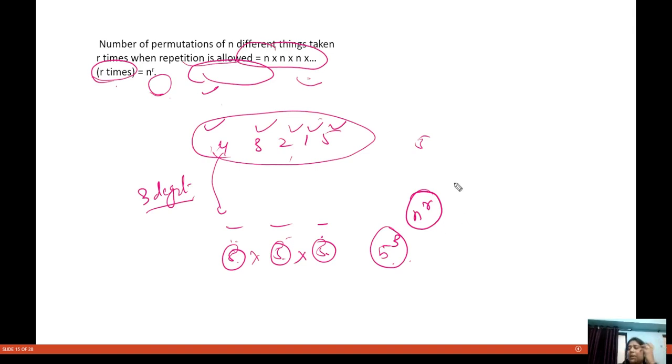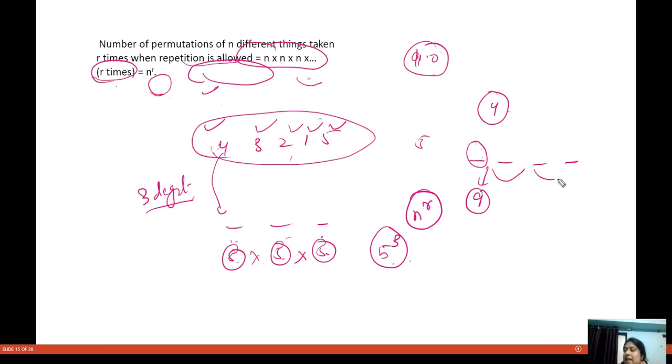Now suppose you have to find a 4-digit number out of 10 different digits. The only restriction here is that you can't put 0 at the beginning. So this place can be done in 9 ways. For the rest, this can be done in 10 ways, this can be done in 10 ways, and this can be done in 10 ways.